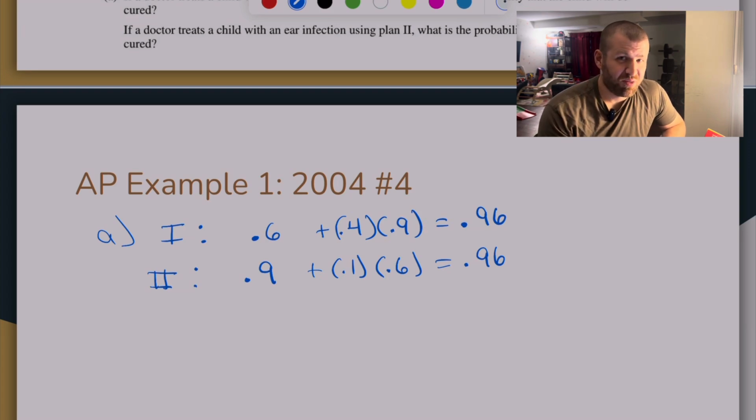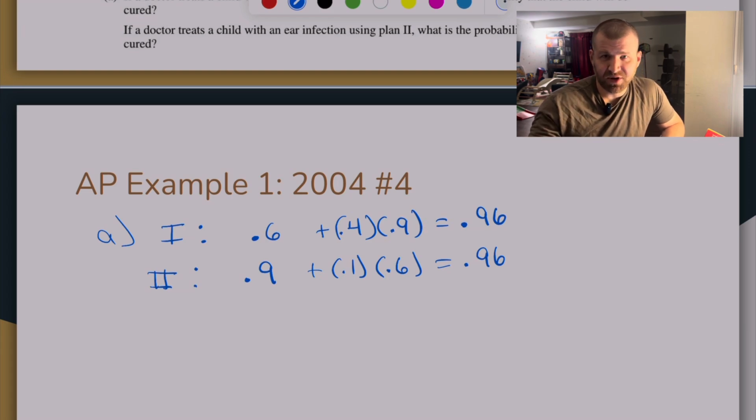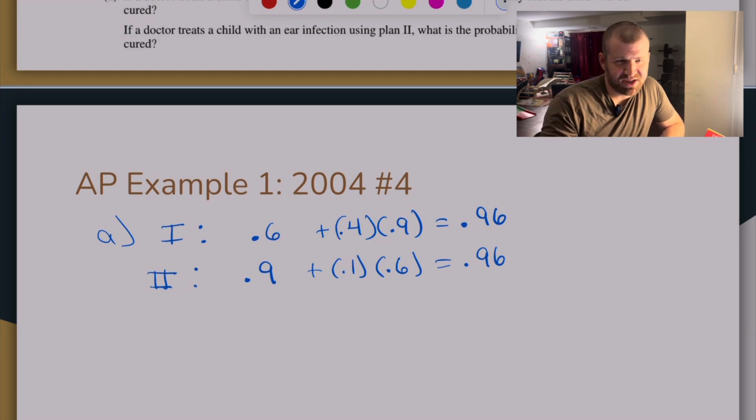Either one, the probabilities are going to be the same and one has a lower cost, or two, the costs are the same and one has a higher probability of curing me. So I'm looking for one of those to be the same number and then one of those to be different. Because if the cheaper plan is less effective and the more expensive plan is more effective, how do you make a recommendation that the AP graders can grade?